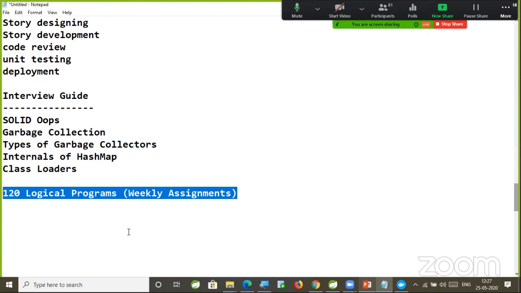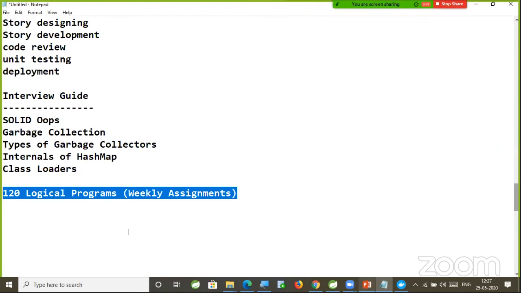This already happened in the market. If they don't complete the assignment, I will not allow them to the class. If you are really interested, whatever assignment I give, you have to do it. If you are not interested in doing the assignment, then don't join my batch. That is the statement I made in the previous batches. With that statement, people realized and practiced these programs, and we have seen a 100% job success rate in the project batches, because of these many concepts that we are going to learn.